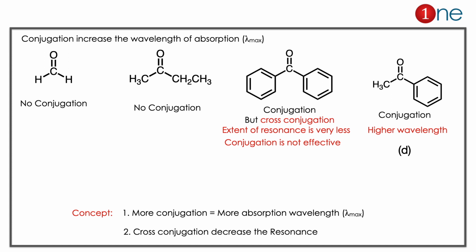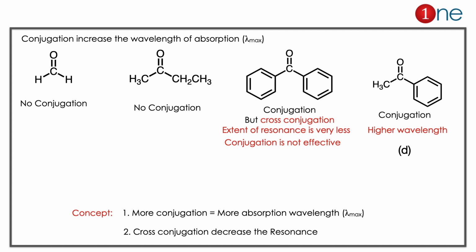Here conjugation is the key factor. Conjugation normally increases the wavelength of absorption because it weakens the bond, because it reduces the bond order, so it will be the higher lambda max. If you look at A, B, C, D, A and B are not conjugated systems. They will be at higher energy, so you can eliminate them safely. So we have the competition between C and D. C and D are the unique systems. C is attached with 2 phenyl groups, D is attached with 1 phenyl group.